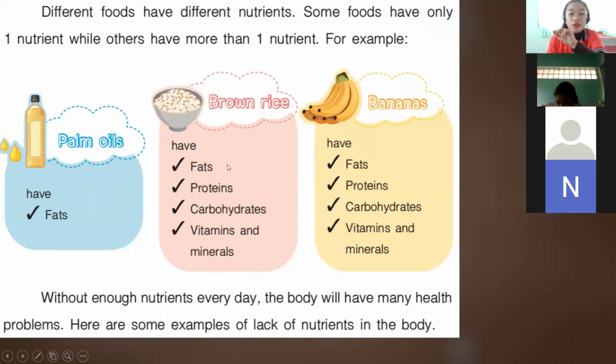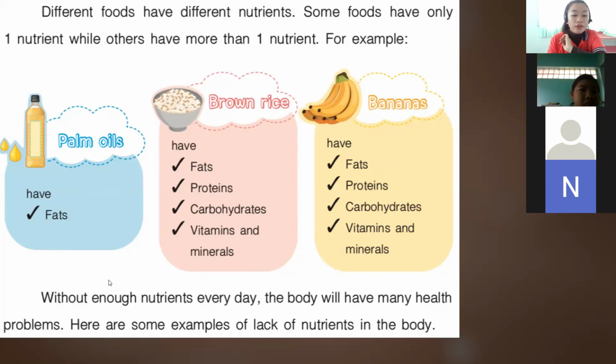So it is also good to eat brown rice. And we have bananas. It also contains 4 nutrients: fats, proteins, carbohydrates, vitamins, and minerals. So banana is also an important diet. We need to eat this one every day.